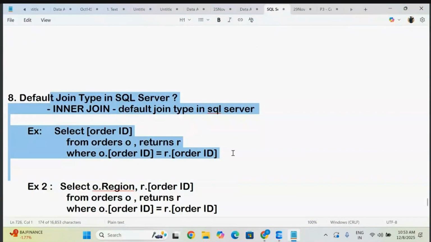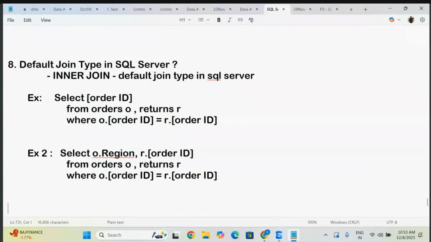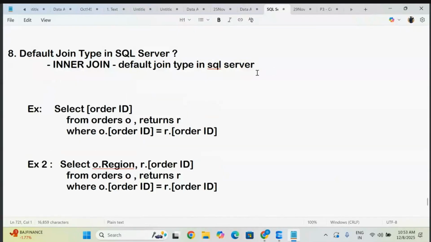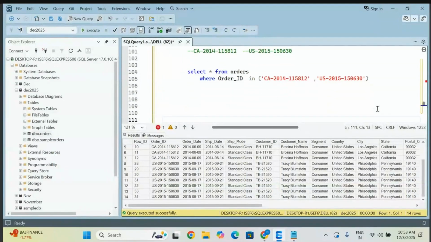So this is inner join. This is also one of the interview questions. Observe. They will ask you the default join type in SQL Server. The default join type in SQL is the inner join, remember. So how is it going to take that? Let me make you observe. I'm not going to provide any join type, then it is going to take the default one.